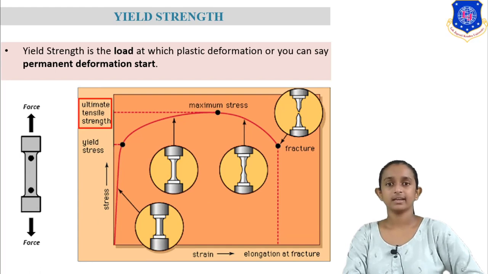Next topic is yield strength. As we discussed before, this is a stress strain curve, and in this step after giving force to the material, the size and shape of the material is changed. The point where our size and shape will change is known as the yield point, and that stress is known as yield stress. So yield strength is the load at which plastic deformation starts.